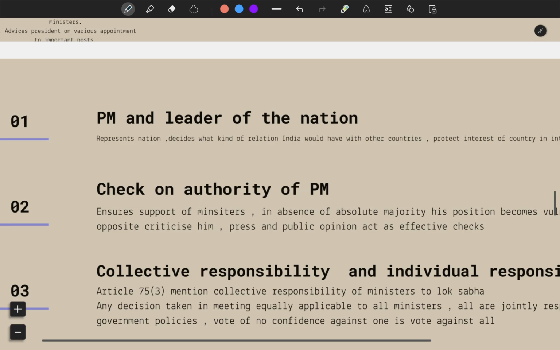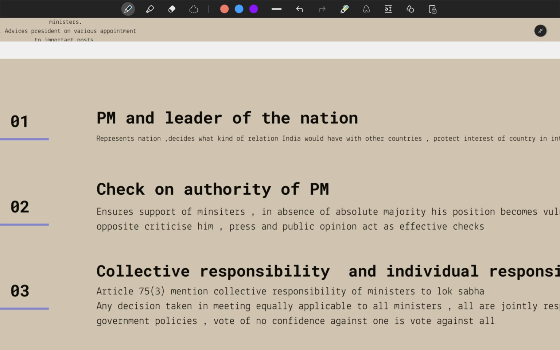Also, if we give too much power to the Prime Minister and there is no one to look upon what this authority is doing, then it may turn out to be a danger against us. So there are a few people who are putting a check on the Prime Minister also. Who are they? Let's see how the authority of the Prime Minister is checked.